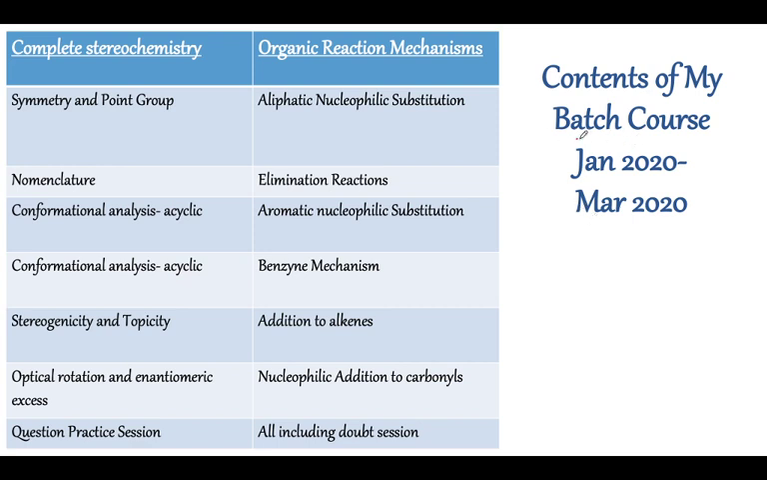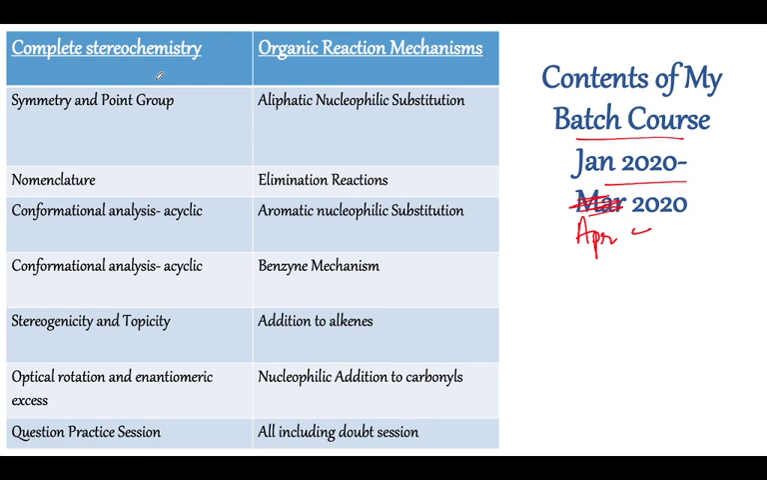So what are the contents of my batch course, which will be from January 2020? Basically it will be April 2020, right? Because the other educators are having classes till April, and I will be focusing on my individual course from April. So I have my classes till March 2020.